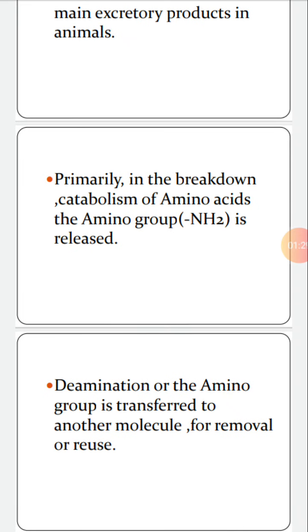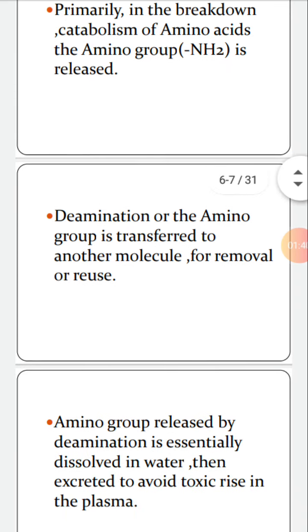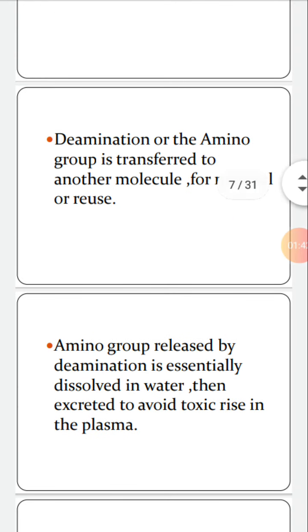Deamination, removal of amino group. Amino group is transferred to another molecule for removal or for reuse. Amino group released by the process of deamination is essentially dissolved in water and then excreted to avoid toxic